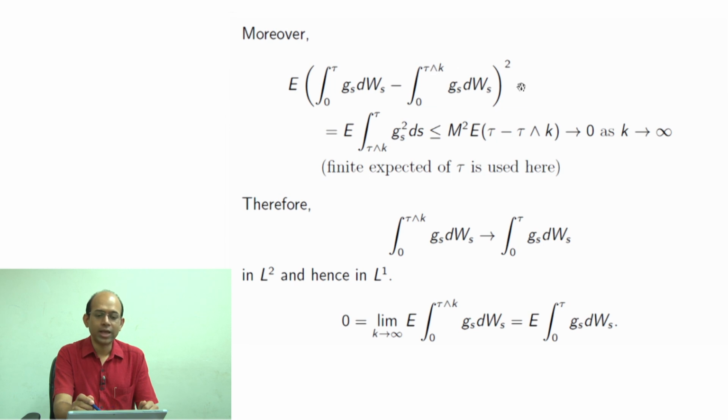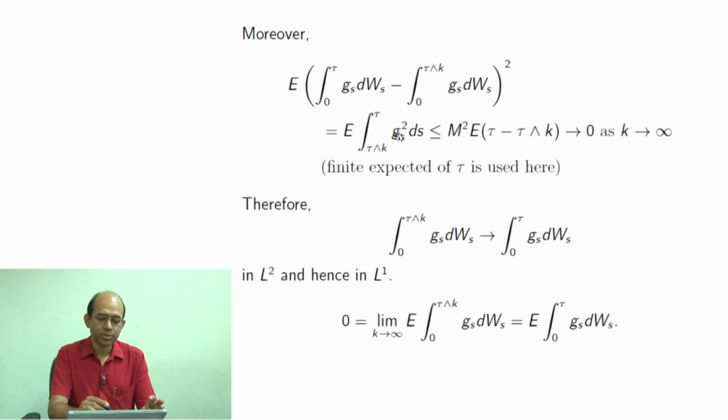Now we are looking at the L2 distance between these two random variables, the expectation of the square of the difference. Now we see that this difference is the integral from tau minimum k to tau of G dW. Here we are applying Ito's isometry formula, correct. So we get the expectation of the integral of G square ds, which is less than or equal to